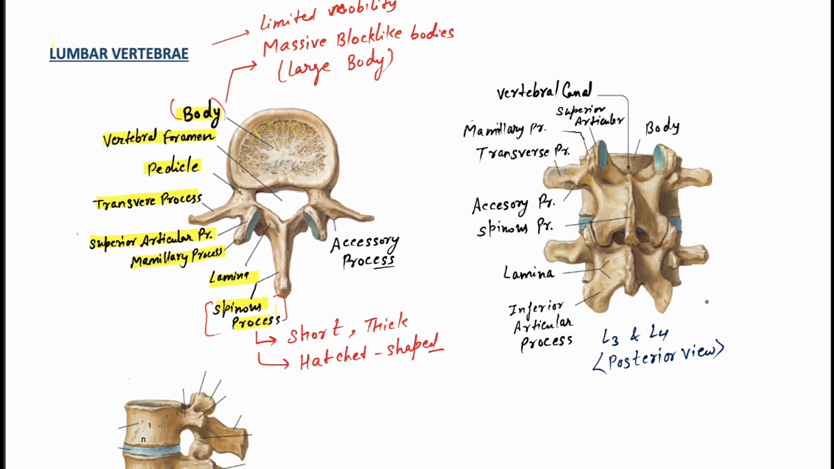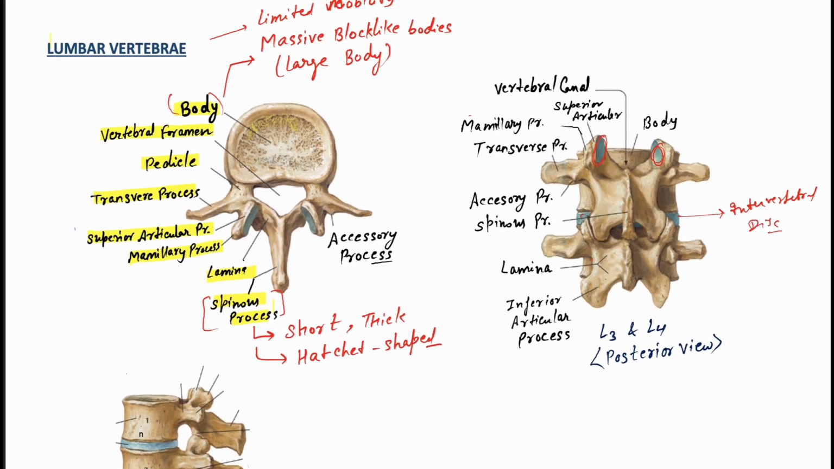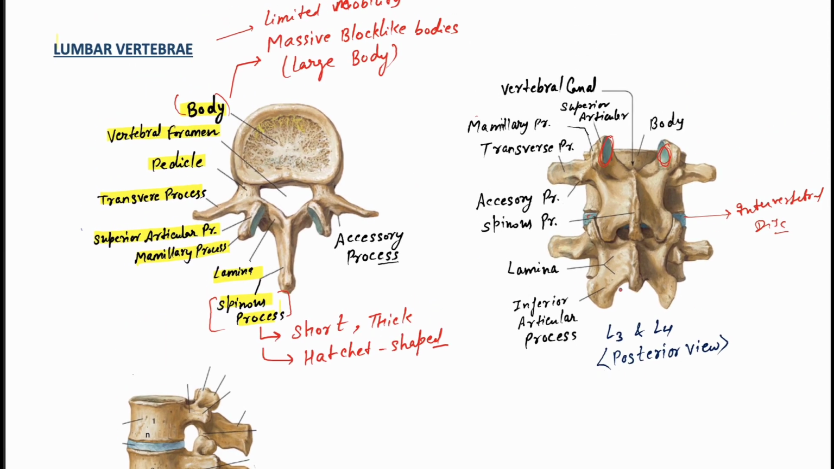Then if you see the posterior view, it will look like this. We have the body, the vertebral canal, then the superior articular process, and these are facets here. Then these are the intervertebral discs. Then we have the accessory process, spinous process, and lamina. It's the same things, but this is the posterior view.